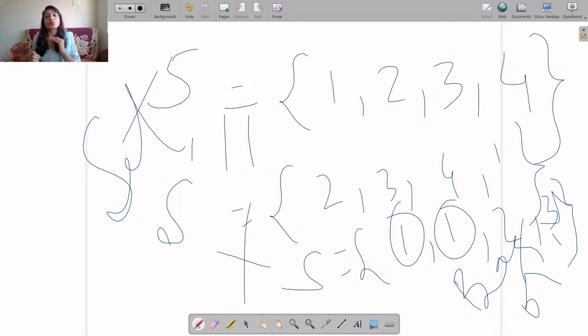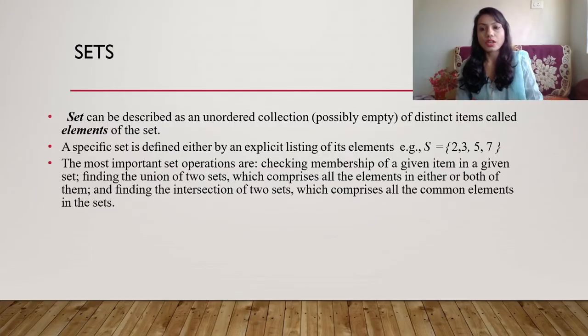In a set, we don't have any repeated elements. We have all distinct elements, whereas in a multi-set and bag, we can have repeated elements. Some of the important operations of a set are checking the membership of a given element in a given set. Given a universal set, we can see whether many subsets belong to the universal set or not. Then union of two sets and also intersection of two sets.